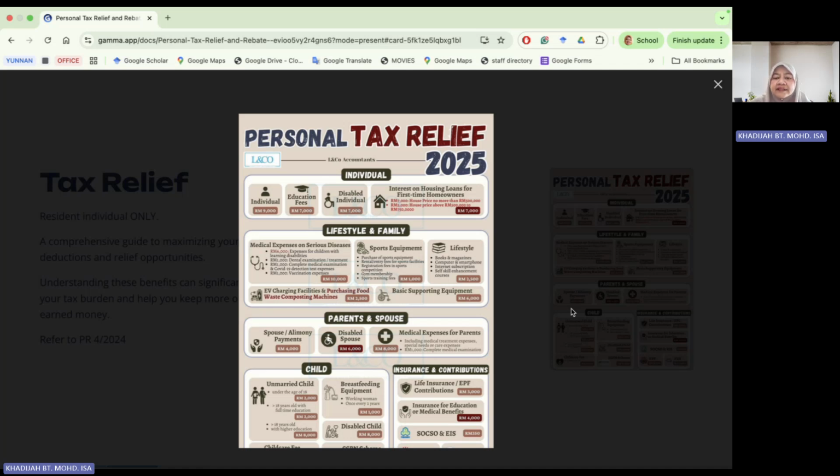We also have lifestyle and family, parents and spouse, children, as well as insurance and contribution. So five categories of relief, similar to what we have in the textbook. This could be a summary, but you still need to refer to your textbook to get a detailed explanation on each of the reliefs.